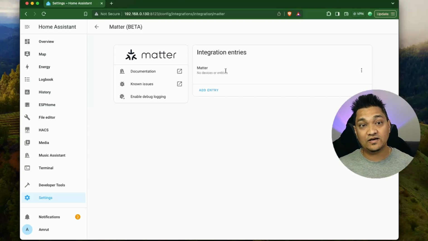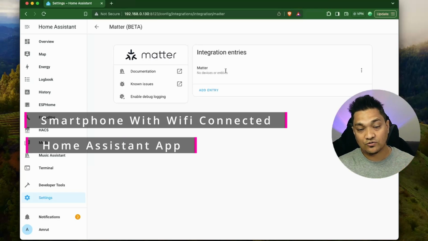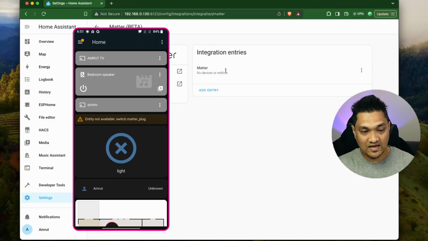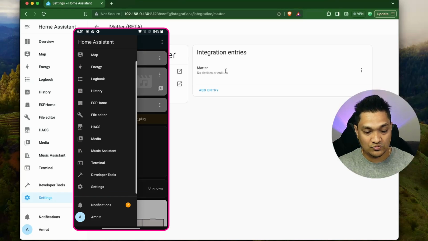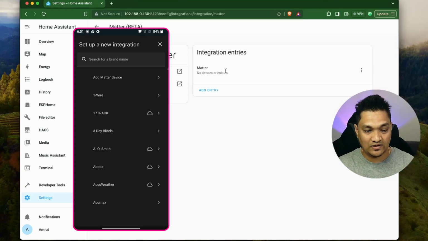First of all, you need a smartphone which has the Wi-Fi credentials to which you want this smart plug or your Matter device to connect, as well as the Home Assistant companion app installed on that device. So I'm going to open my Home Assistant companion app. Inside this app, I'm going to go to settings, then devices and services, and then click and search on add Matter device.